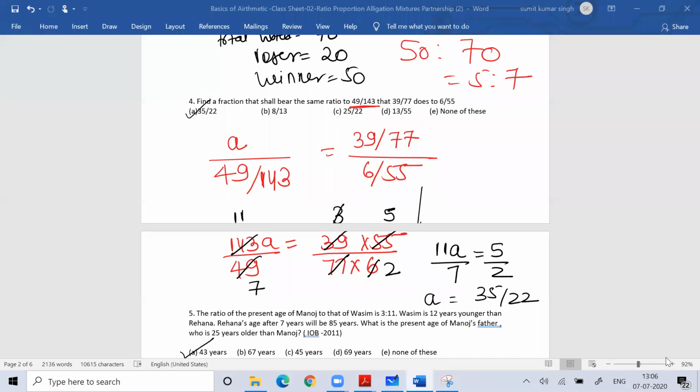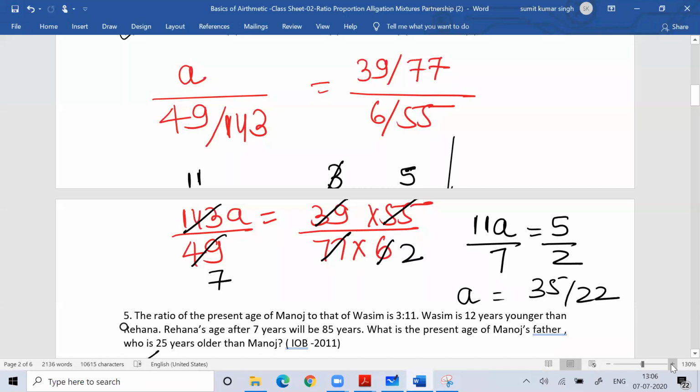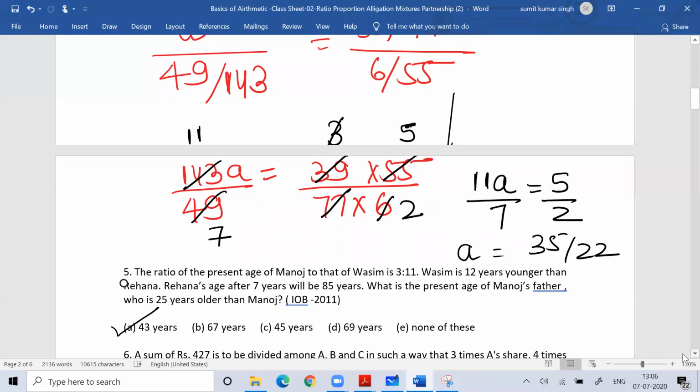Okay, so now try this question. Question number 5. Everyone try this question number 5.